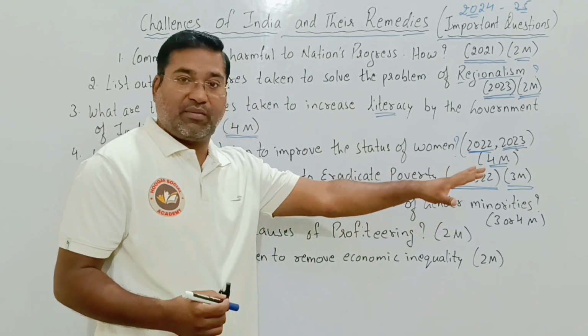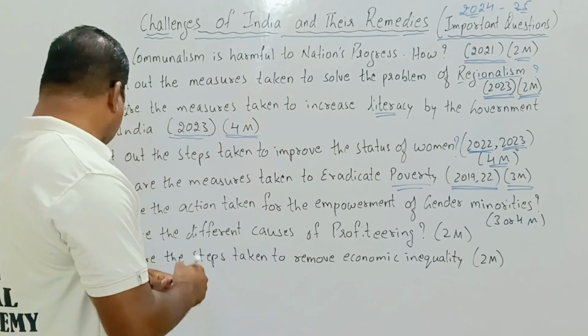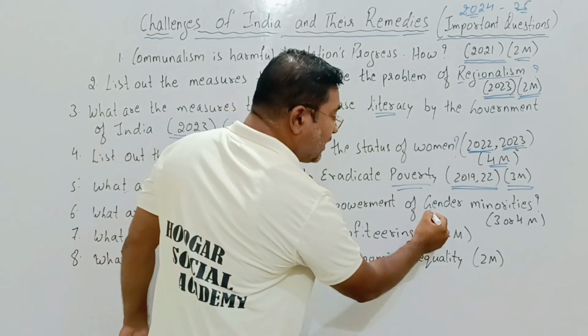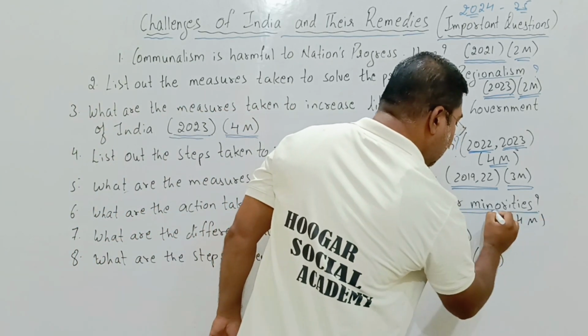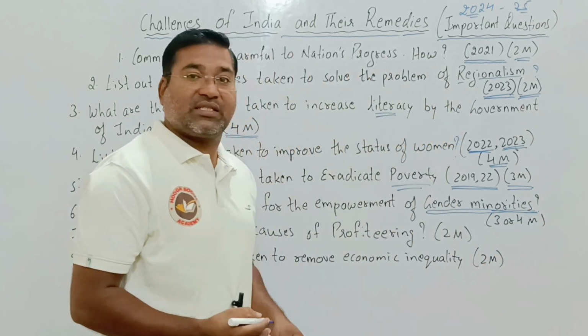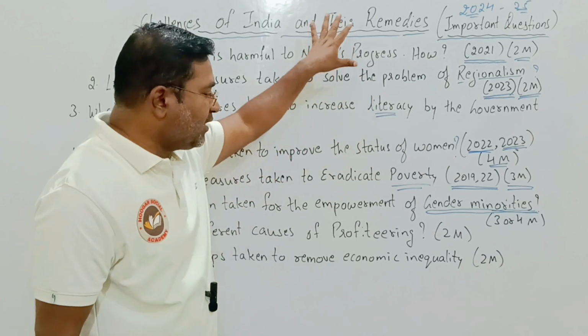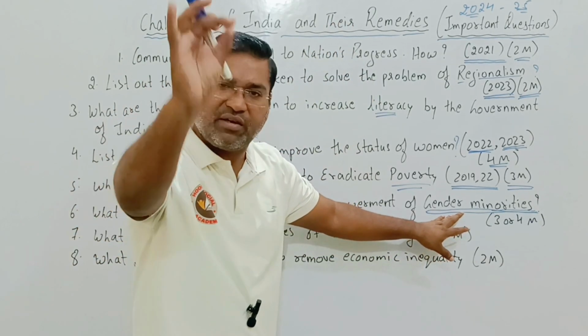So what measures are taken to eradicate poverty? 2019 and 22, for how many marks? 3 marks. 3 marks again means you must write 6 points. Now, what are the actions taken for the empowerment of gender minorities? This is the new topic now, dear. Keep in mind, this is the new topic this time, about gender minorities. Among all these questions, this question becomes very, very, very important.